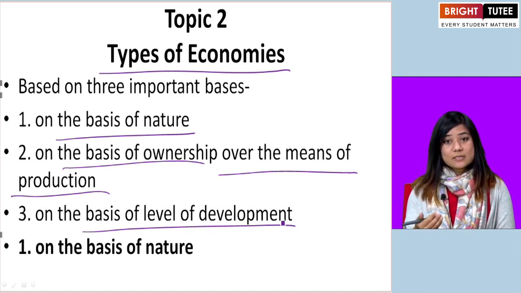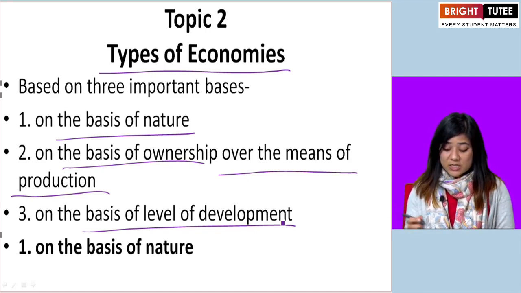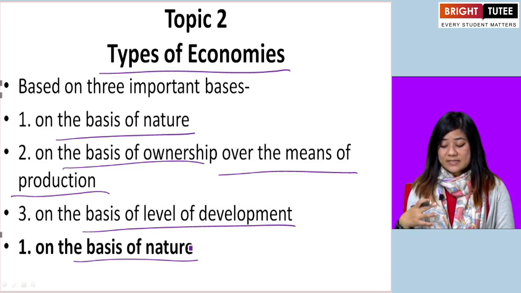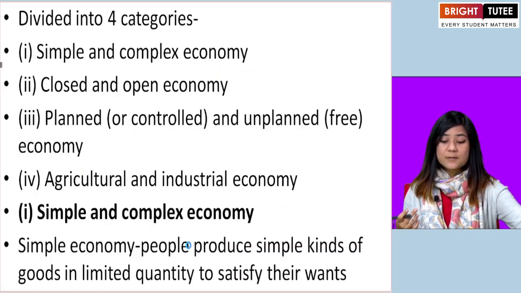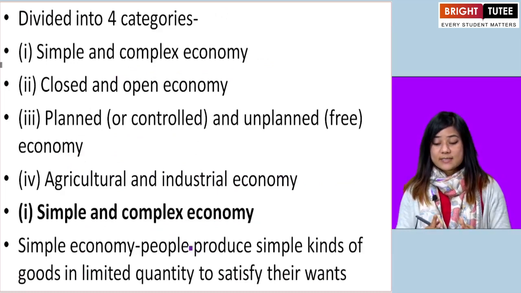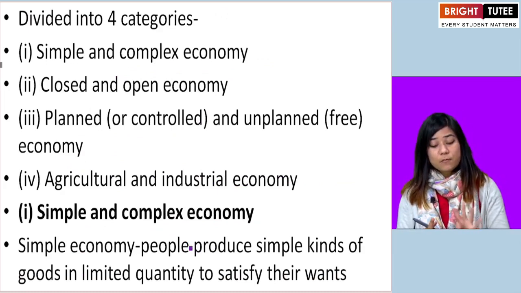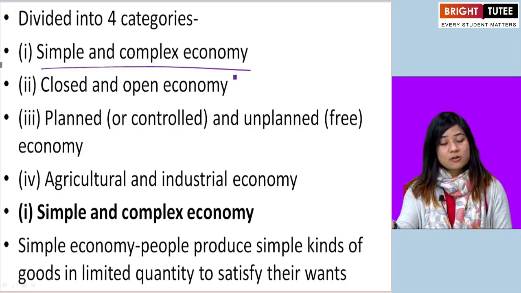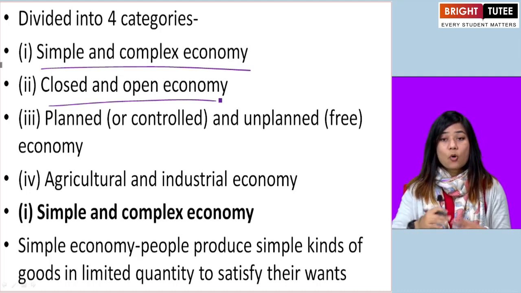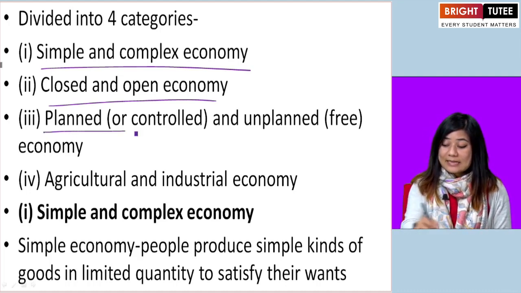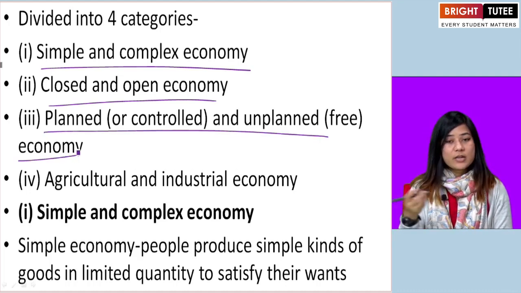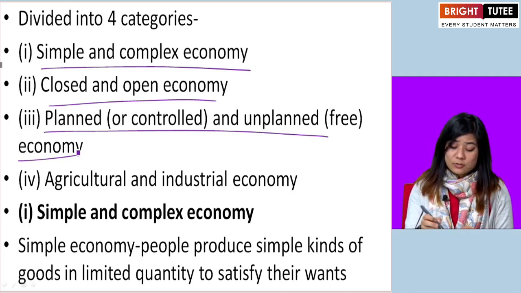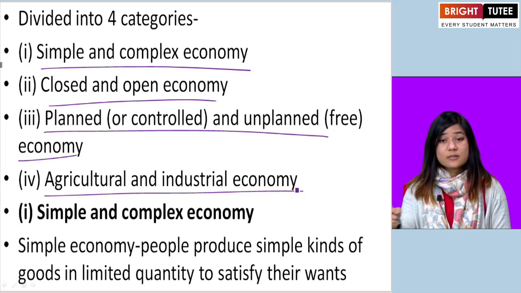So we will look at the first kind of economy which is categorized on the basis of nature. Okay. So again this category is divided into four divisions and they are simple and complex economy, closed and open economy, planned and unplanned economy, or they are also called controlled or free economy, and the last one is agricultural and industrial economy.